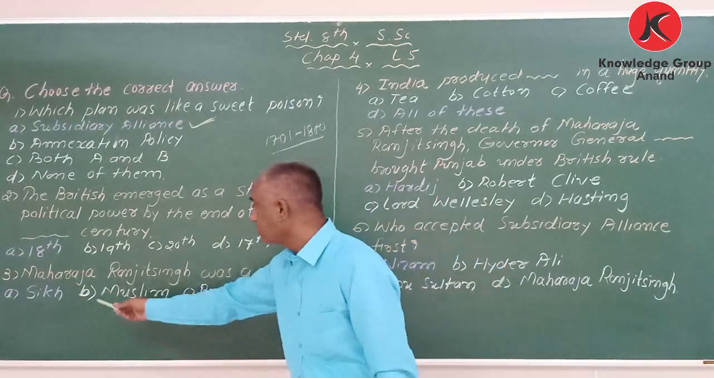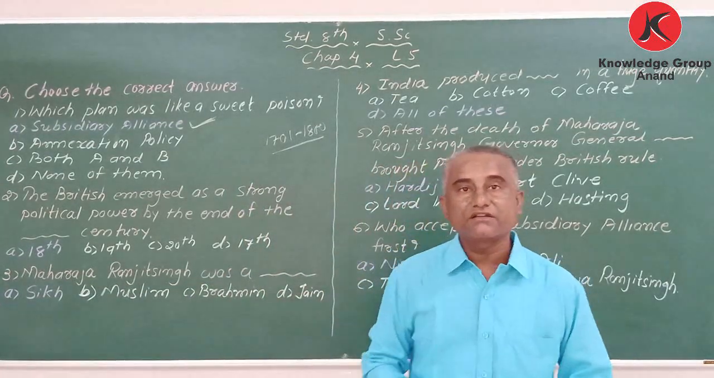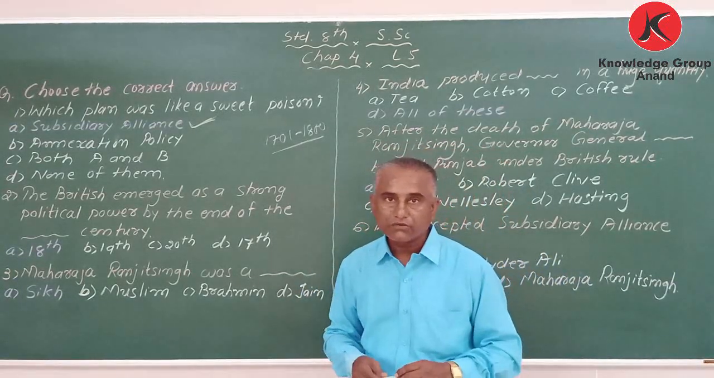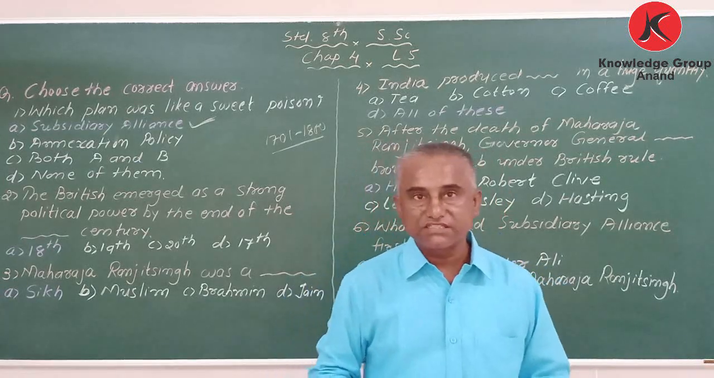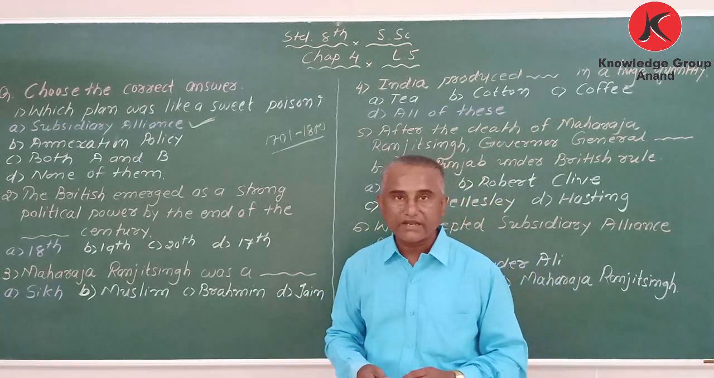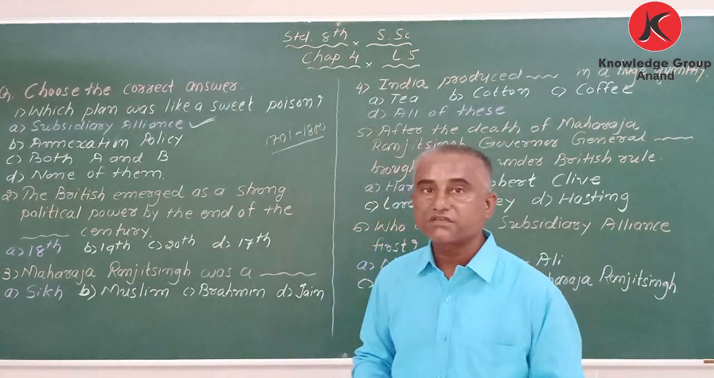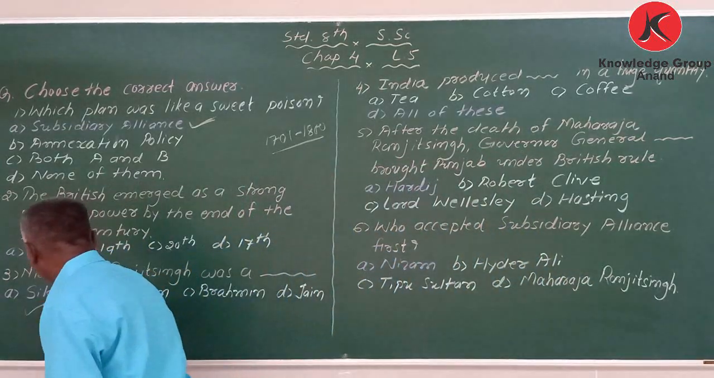Next, Maharaja Ranjit Singh was a blank by religion. He was the follower of which religion? Normally when we say Punjab, we consider Sikhism, the followers of Guru Nanak. So Maharaja Ranjit Singh was a Sikh. Got it?